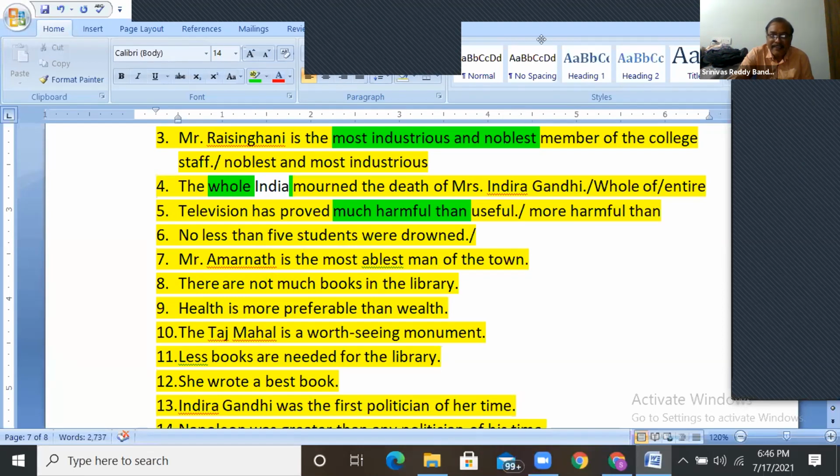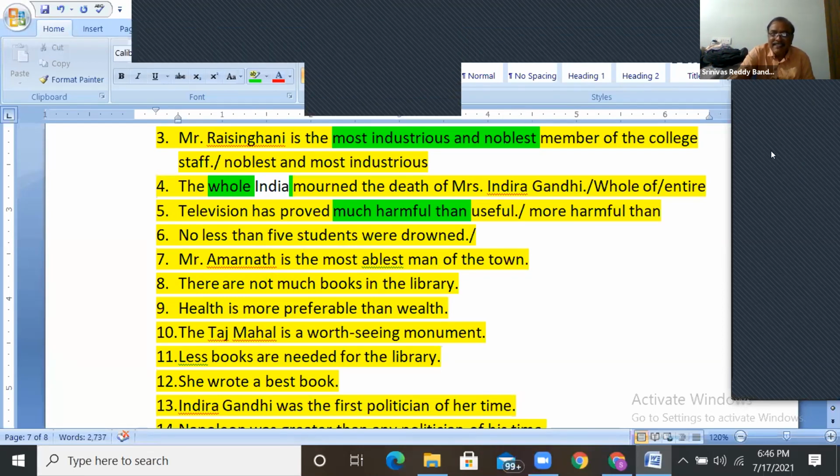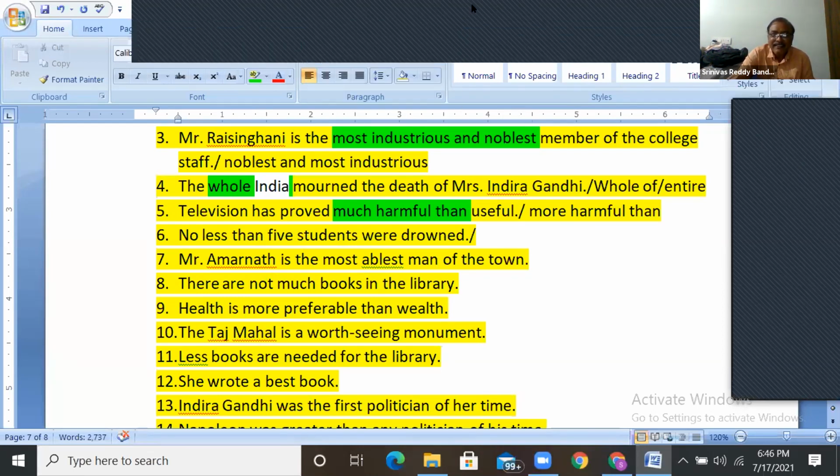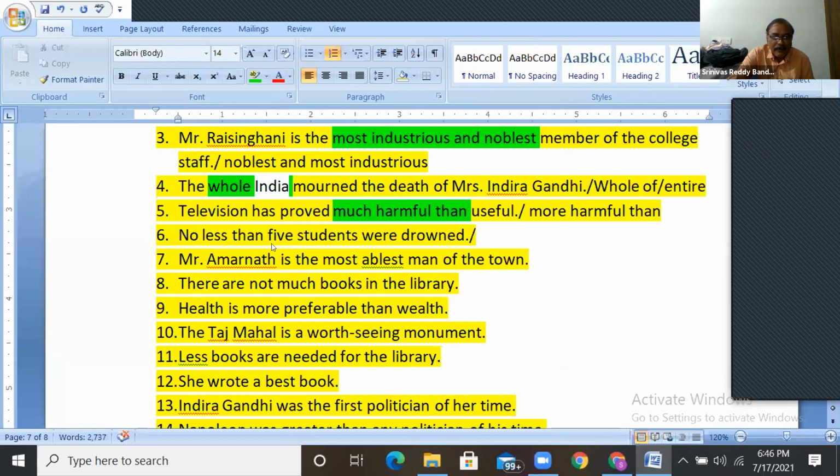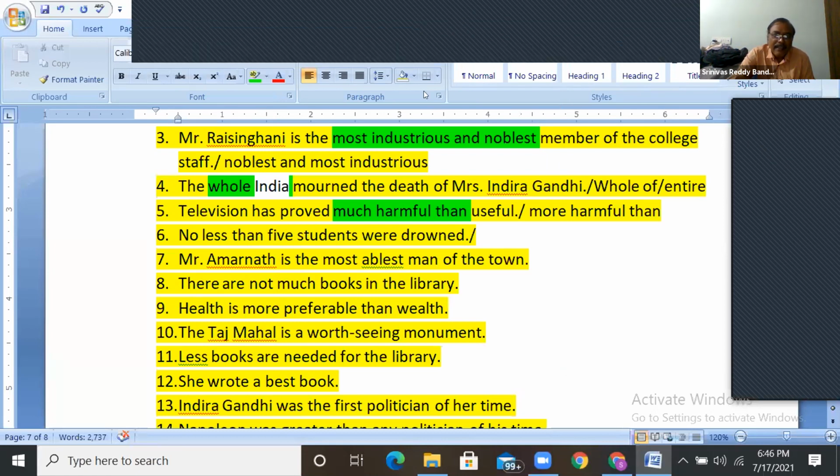Naveen, respond. Not just raising hand, answer it. Okay. More than. What is that? More than 5 students were drowned. No. What is that here? Others try.